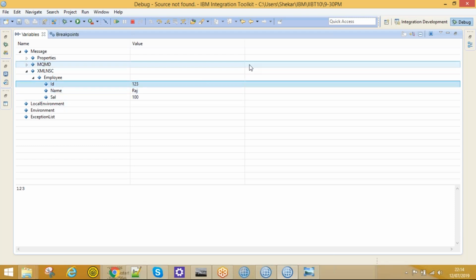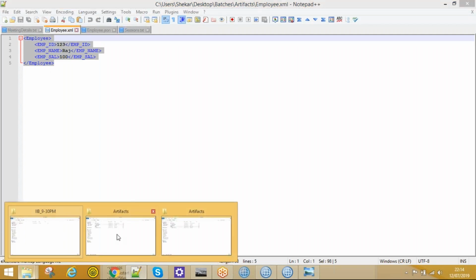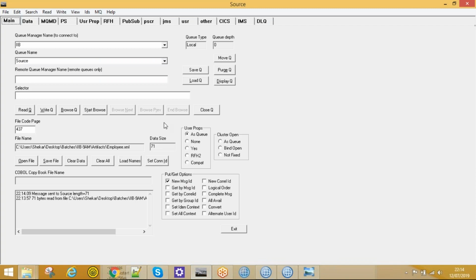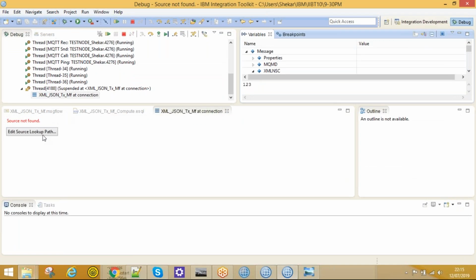Sorry, this is different, I think. In this file it is employee ID, name, salary, right? Just wait. When I selected the file, just let me process it. It will fail actually. Edit source.